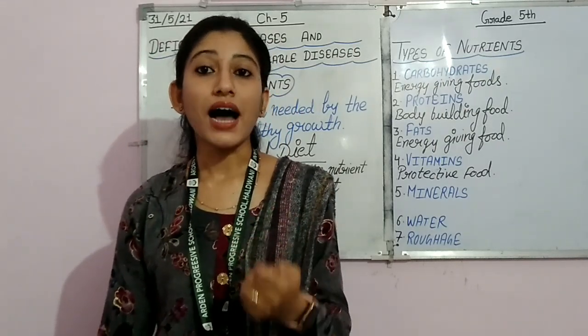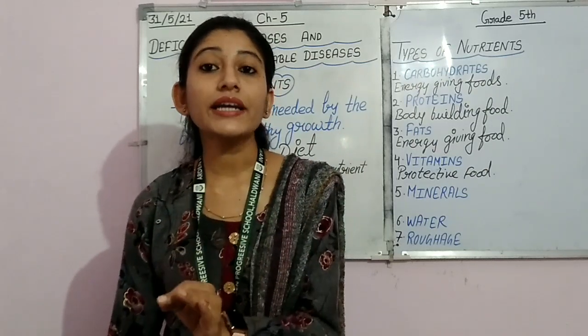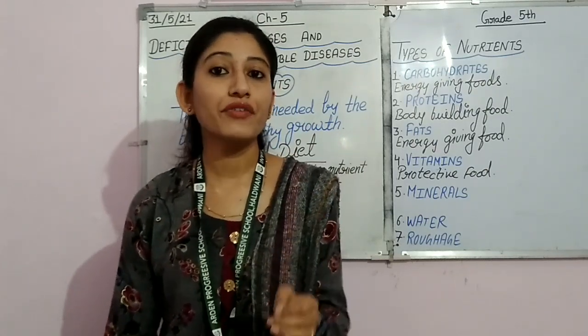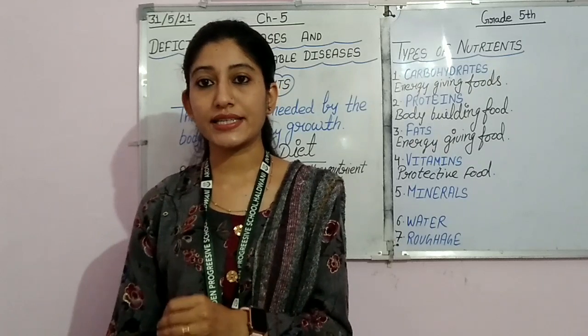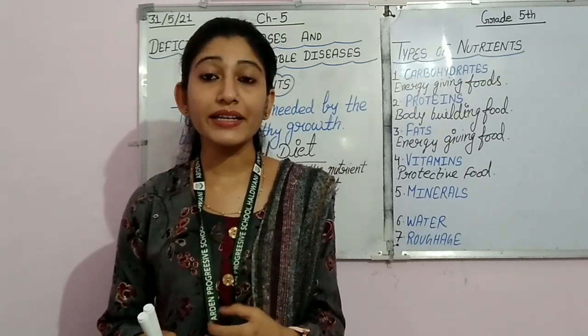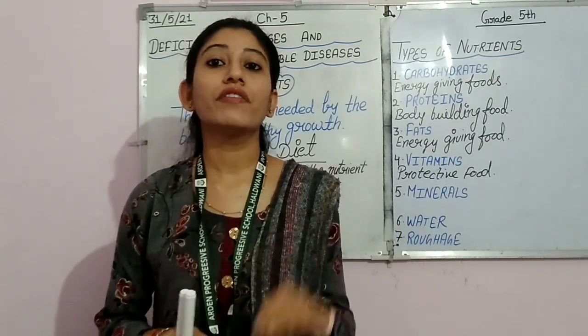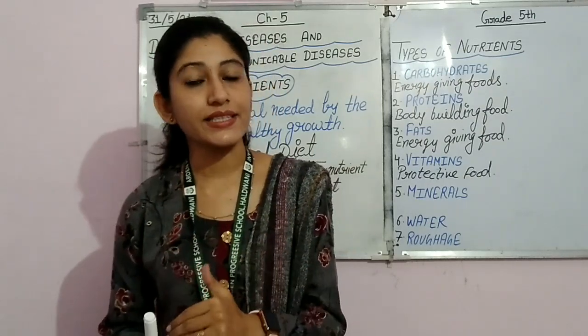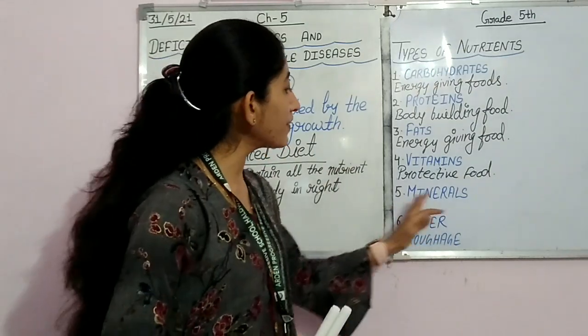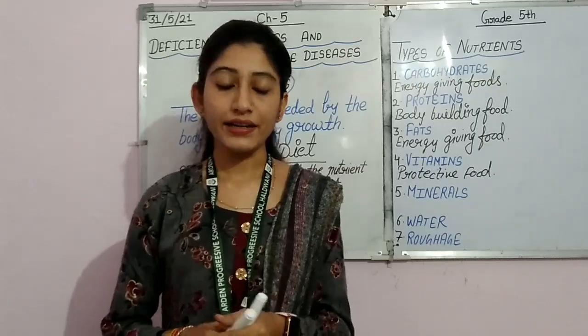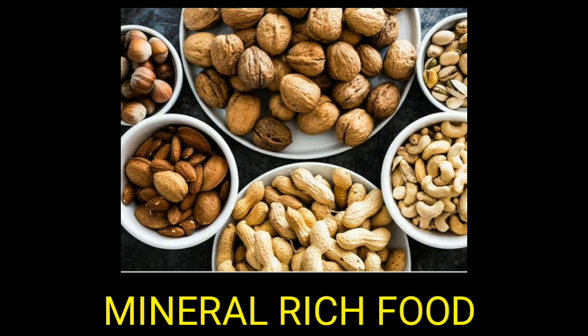Minerals are important nutrients for our bones and teeth. Minerals provide strength to our bones and teeth. So this is the role of minerals in our body. And these are the food items that provide strength to our bones and teeth and make them strong.